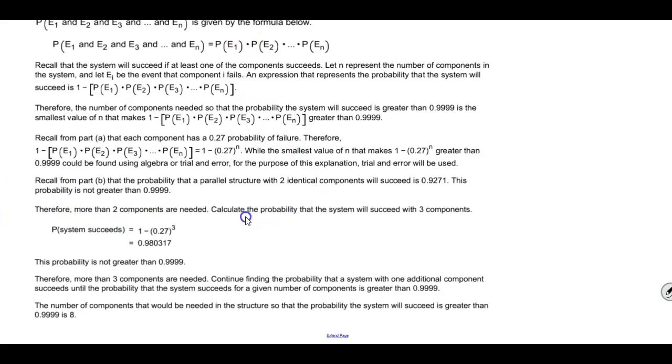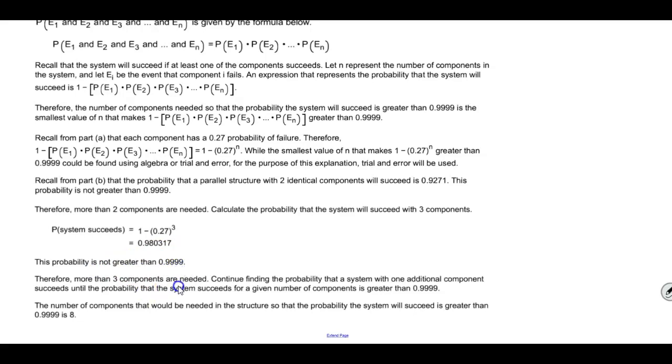So we're going to calculate the probability that the system will succeed with 3 components. The probability that the system succeeds is equal to 1 minus 0.27 to the third power, and using 3 components gives us 0.980317. Again, this probability is not greater than 0.9999.